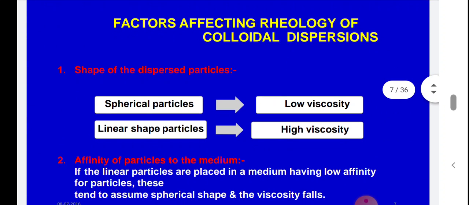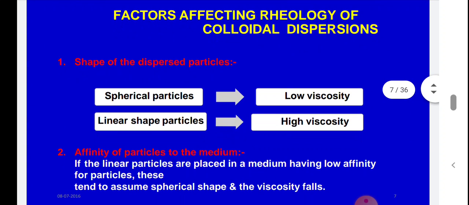Next, let's start the various factors which affect the rheology of a colloidal system. What are the factors? First factor is the shape of the dispersed particle. If the particles are spherical, they show low viscosity, and if the particles have a linear shape, they show high viscosity.